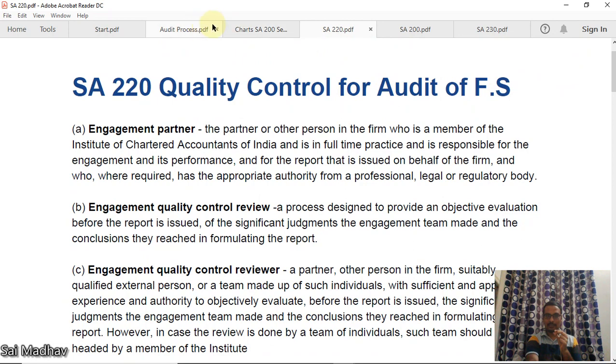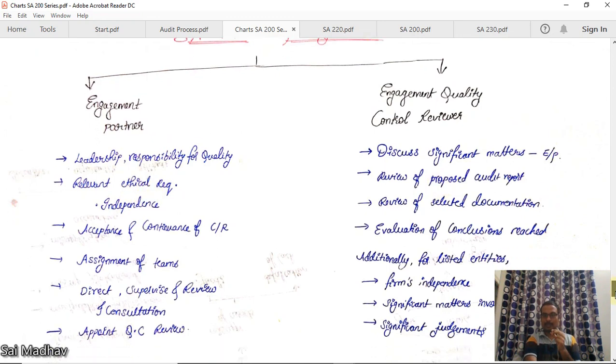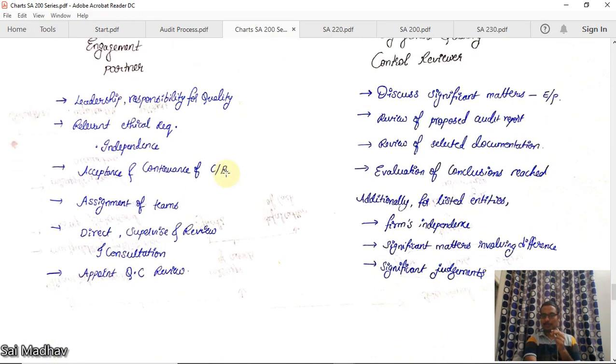We will see the chart here. SA 220, quality control. The people involved here are the engagement partner and the engagement quality control reviewer. Engagement partner: leadership responsibility for quality, relevant ethical requirements including independence, acceptance and continuance of client relationships, assignment of teams, direction, supervision, review, and consultation.